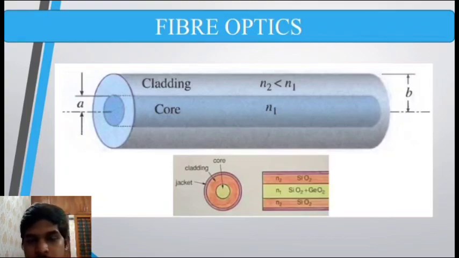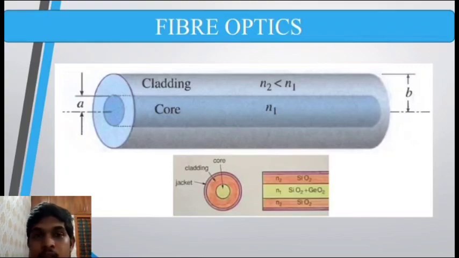In general, what we use for the core is a mixture of SiO2 plus GeO2, that is silicon dioxide and germanium dioxide, and the cladding is basically silicon oxide. So this is how a particular cylindrical waveguide looks, which we use in our day-to-day life for the transmission of light.